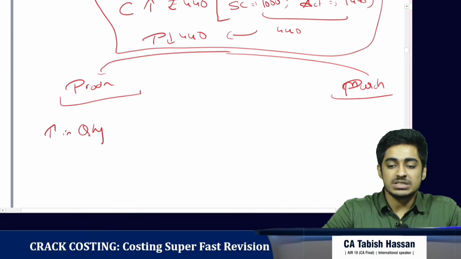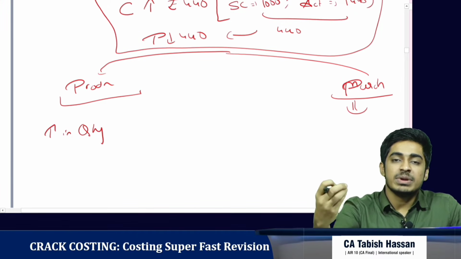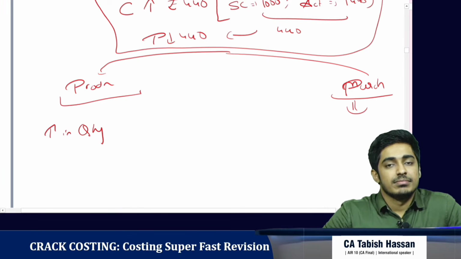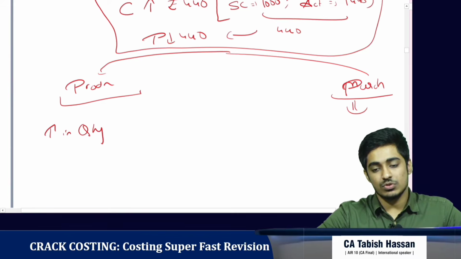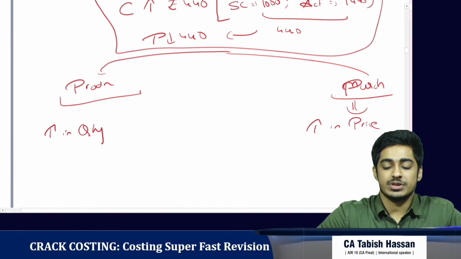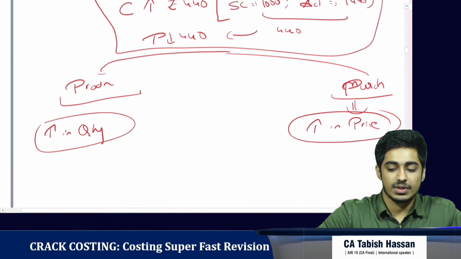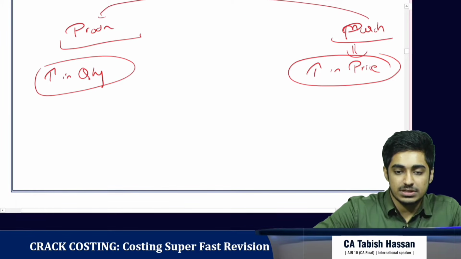Now we ask the purchase manager. He tells, sir, we should have bought the materials at rupees 10, but I bought it for 12 rupees. That is my mistake. So that is my responsibility. It is the increase in price, my responsibility. Clear? So now we investigate the purchase manager further.